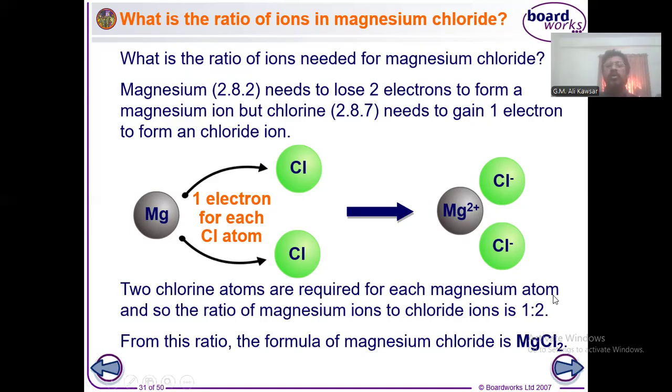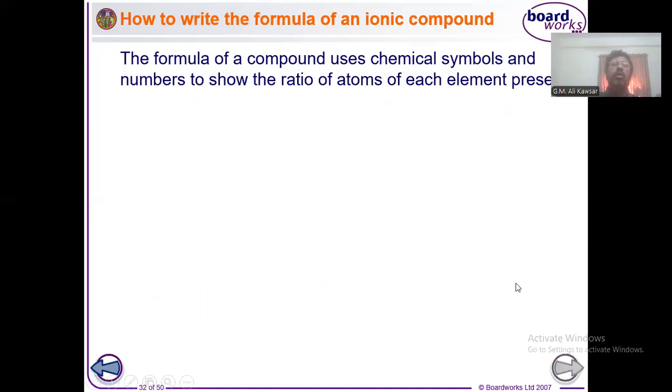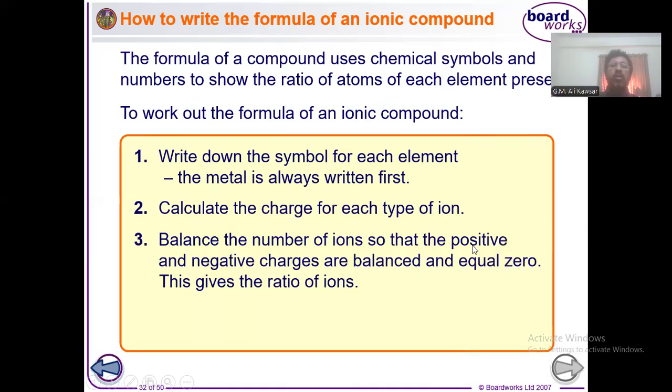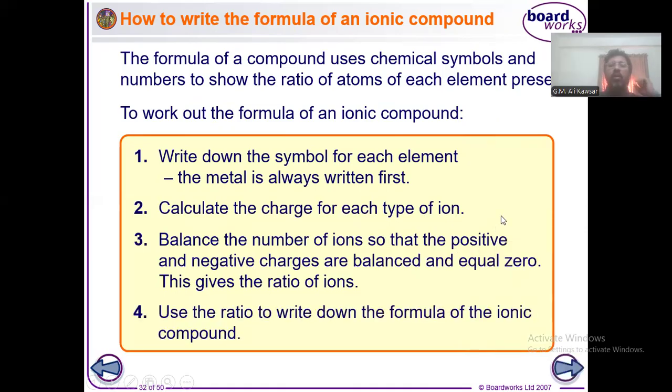Well, students, let me change the slide now. Actually, writing a formula depends on these four points. First, you have to write down the constituent symbols. Constituent means the elements which are available in a formula. For example, if you go for writing the formula of water, water contains two constituents, hydrogen and oxygen. So you have to write down the symbols side by side. Here, you have to write the positive one first, then the negative one.